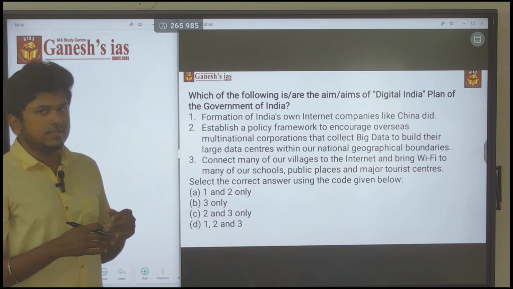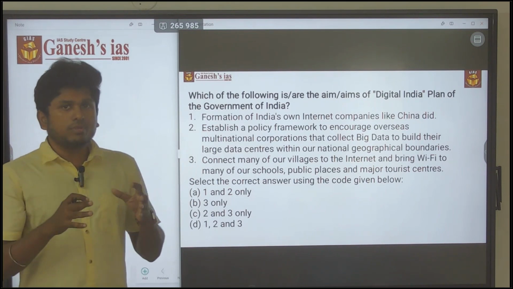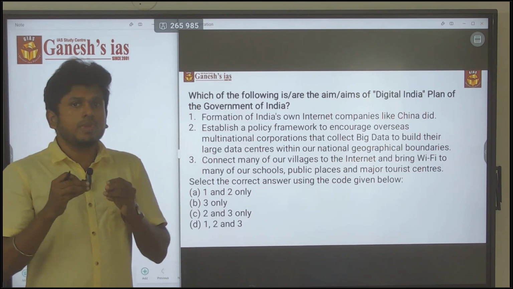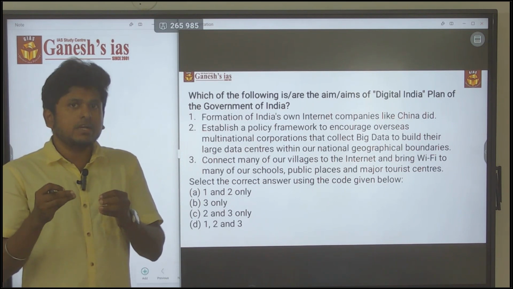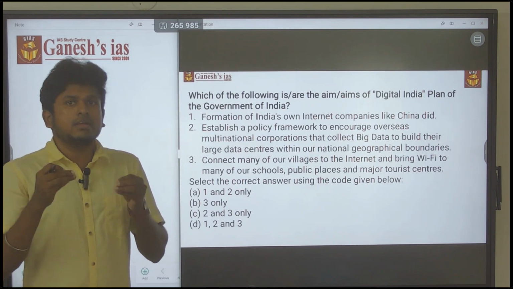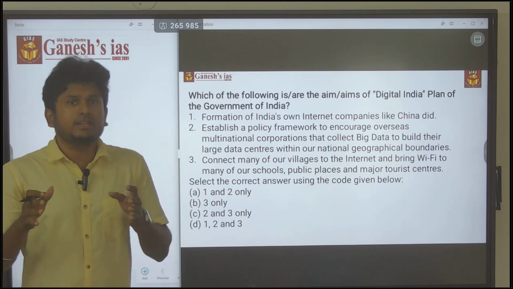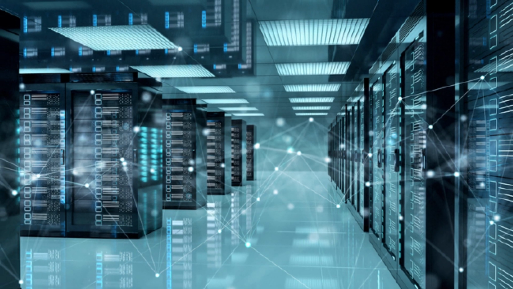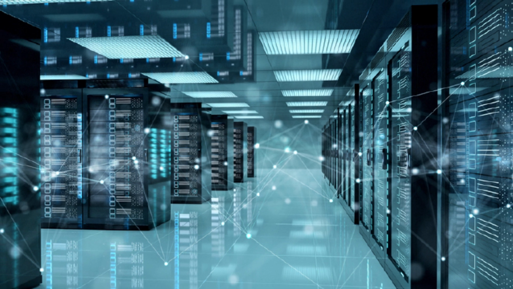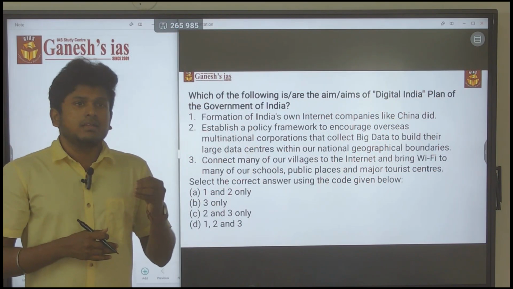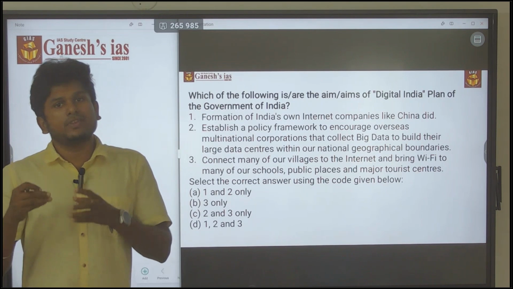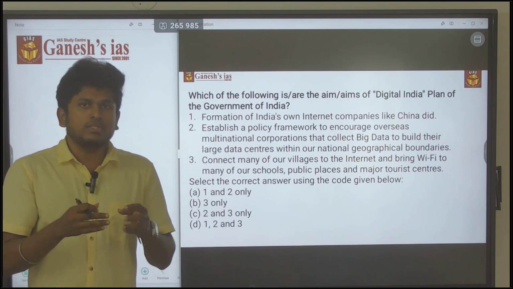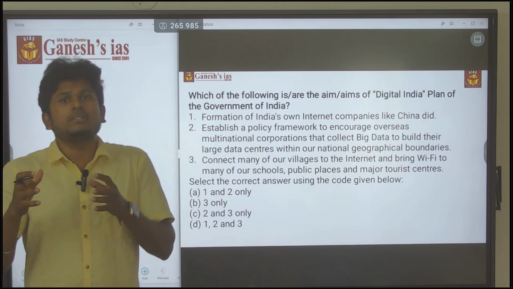Okay, see, it is saying that the Digital India program is pushing the government to make a plan for building the internet-owned companies in Indian territory itself, India's geography itself. First thing, it is not possible to construct the servers in India. See, the geographical reason is the climate of India. We are in a tropical country. But to have servers means it needs more of a cooling system.